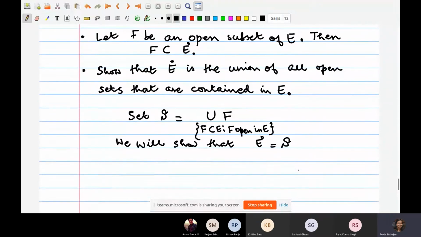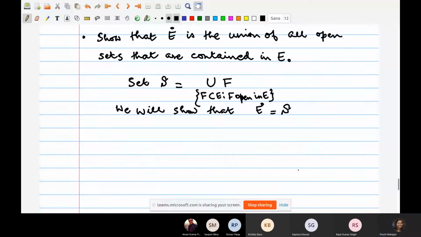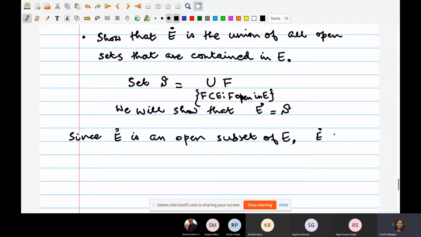Correct? Now, one way inclusion follows from the definition. Which way? E interior itself is an open subset of E, right? Yes, ma'am. Since E interior is an open subset of E, what does that imply? E interior is a subset of S. E interior is contained in S, correct? Is that okay? Yes, ma'am.